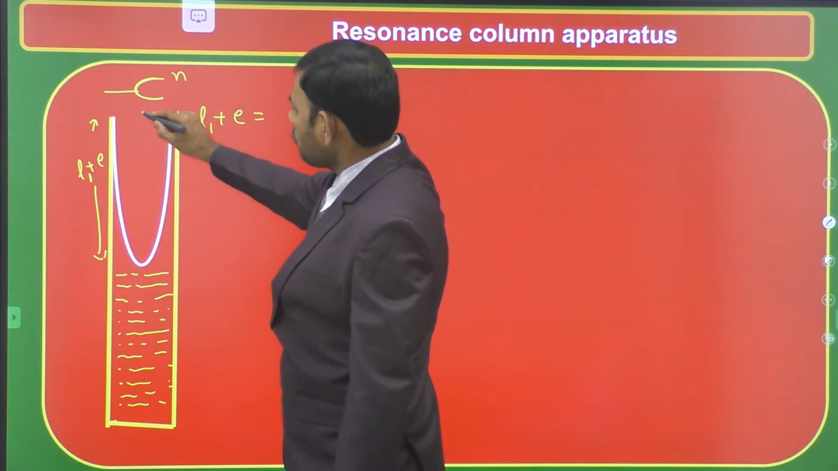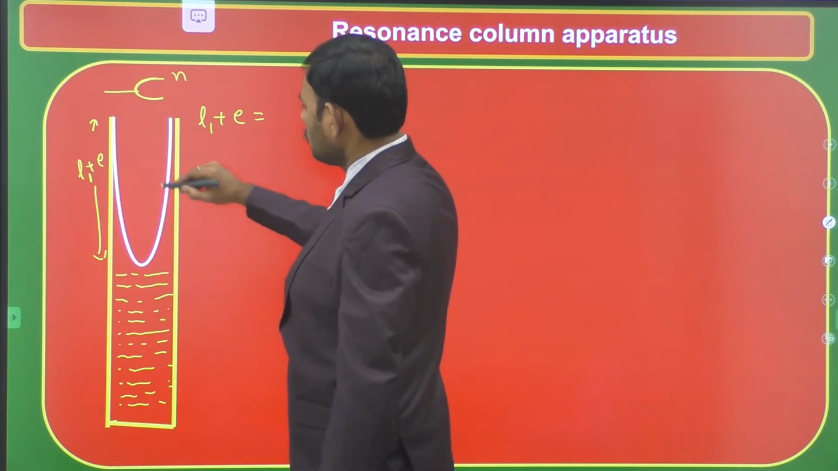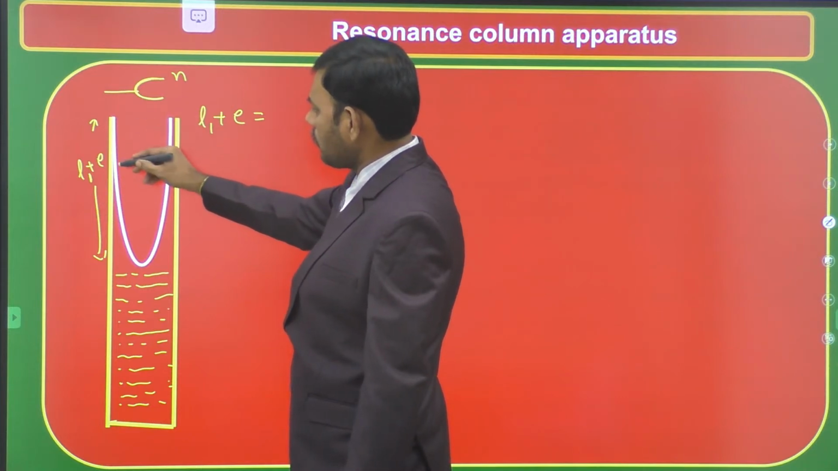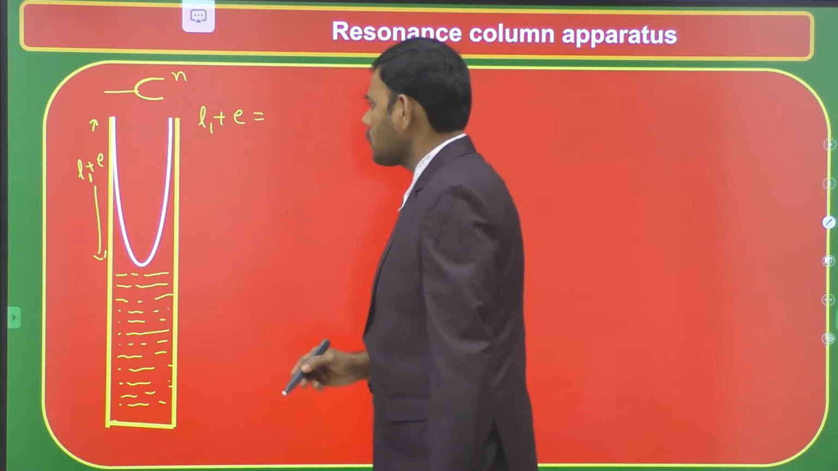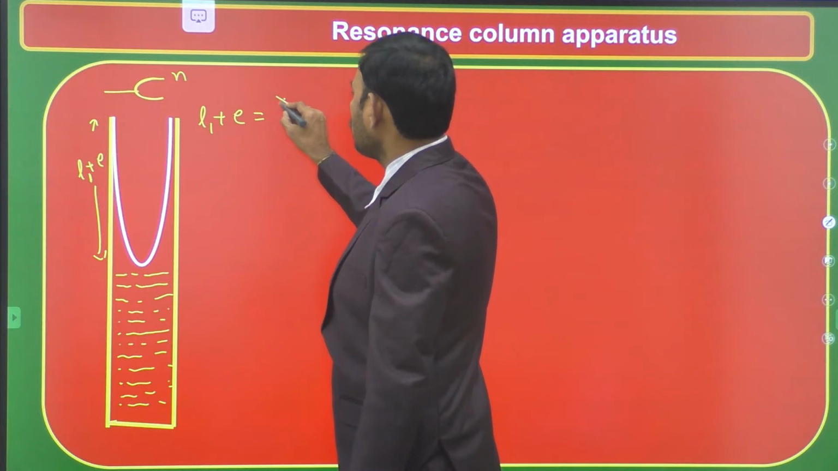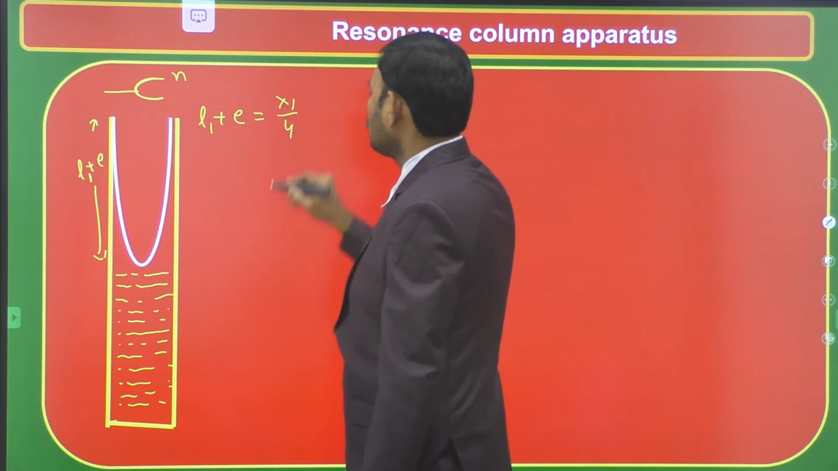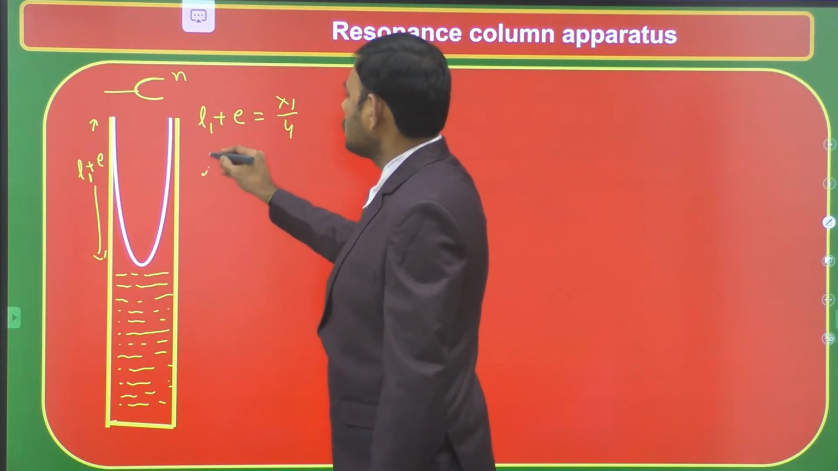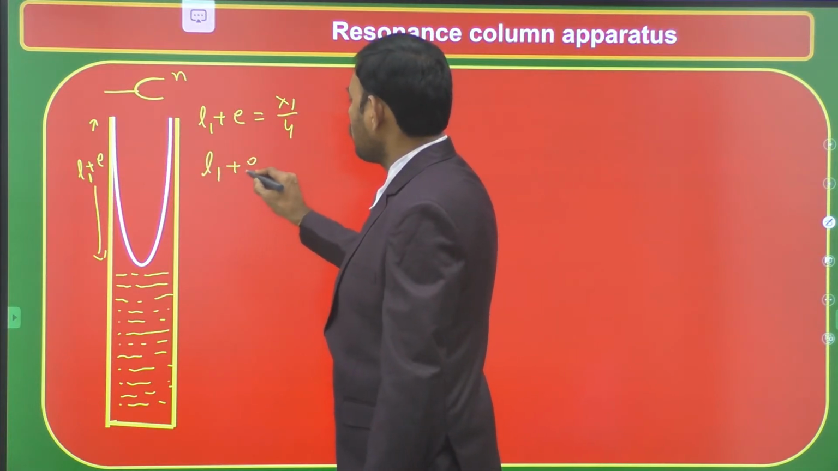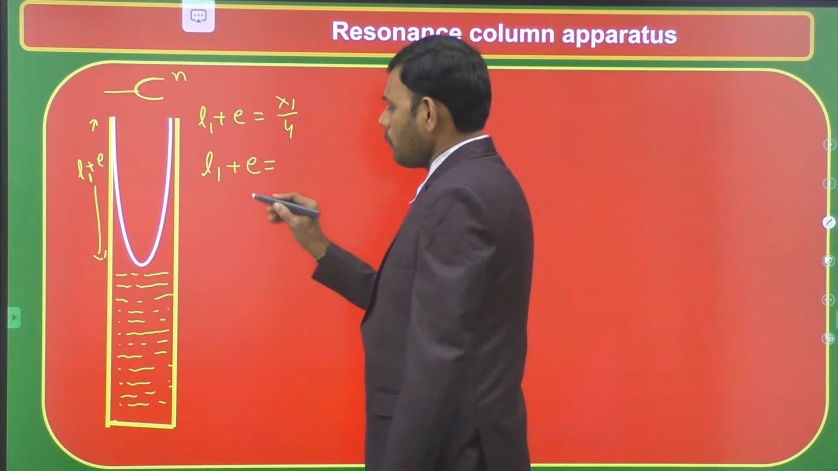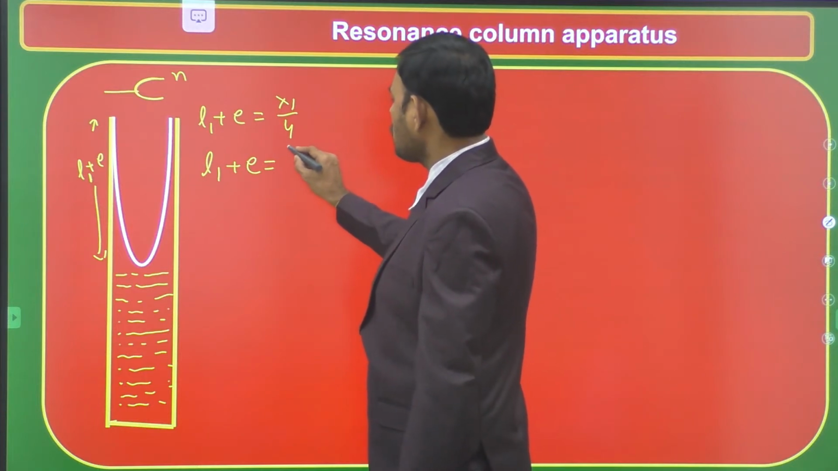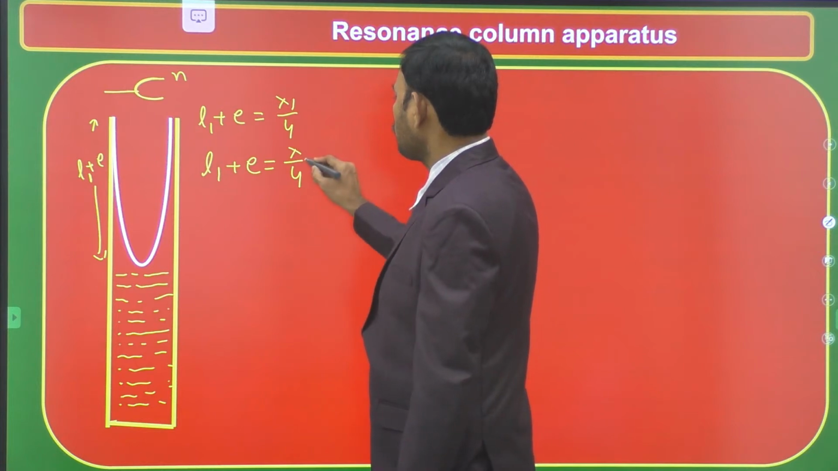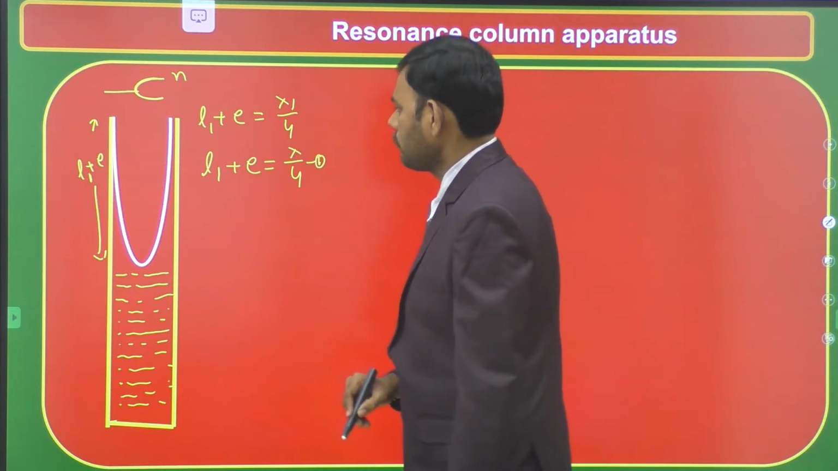This is the distance between antinode and node. So in the first mode of vibration, the fundamental mode, the length of the air column including end correction, L1 plus E, is equal to lambda 1 by 4. As the same tuning fork is vibrating in all cases, lambda 1 is equal to lambda. That is, L1 plus E is lambda by 4. Let it be equation 1.